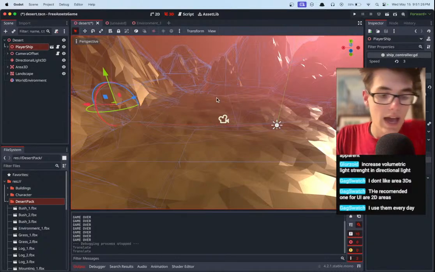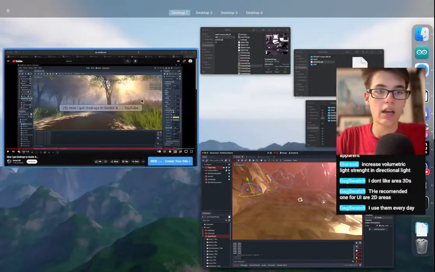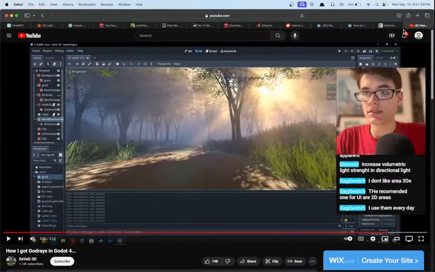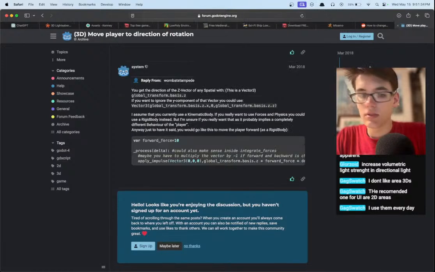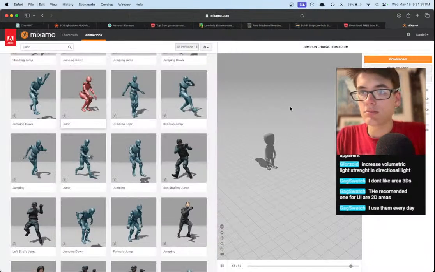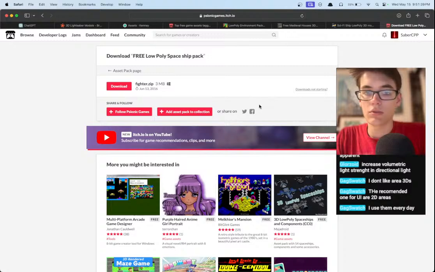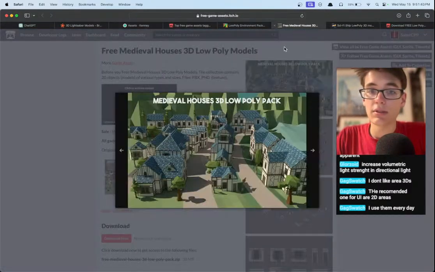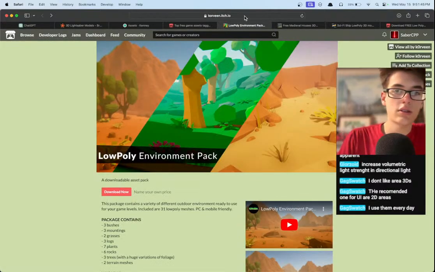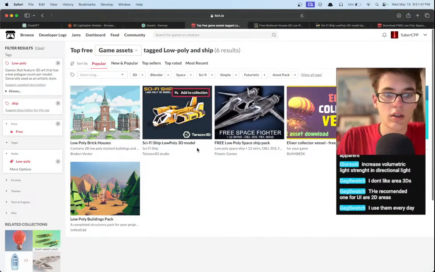Okay, what can we add? What other assets did we take a look at? All of these tabs we should be done with now. No, too late. We don't have time for Mixamo nonsense. We have this other ship, but that's not great. Let's try to find some other assets.